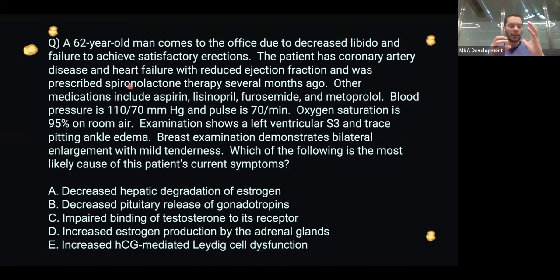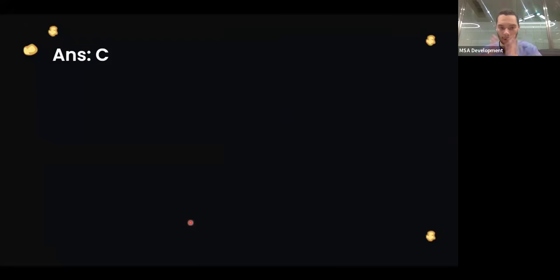Secondly, because the testosterone is not binding and there is no effect, there would be increased testosterone, and this high testosterone would eventually be converted to estrogen. And this estrogen is why this patient starts developing gynecomastia. So first, you'd have the anti-androgenic activity, decreased libido, and unsatisfactory erections. Then you'd have increased estrogen leading to the gynecomastia. So out of all the answers, answer C makes the most sense, which is impaired binding of testosterone to its receptor, leading to all of this sequence of events. Okay, moving on to our next question.